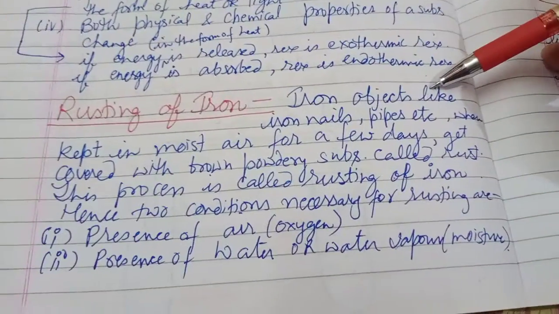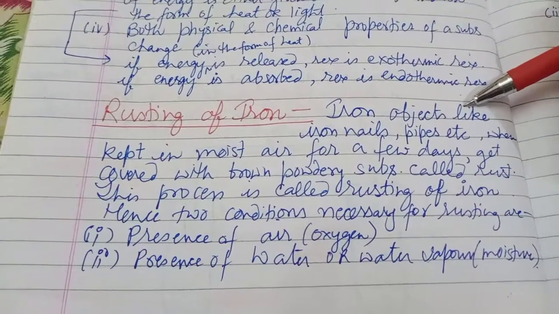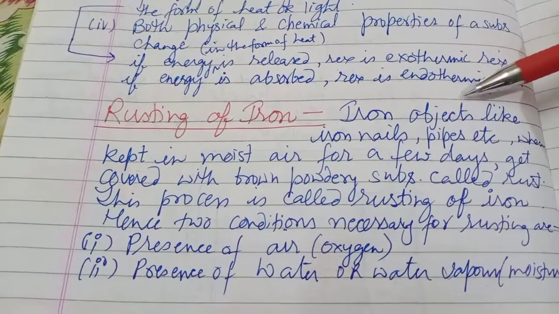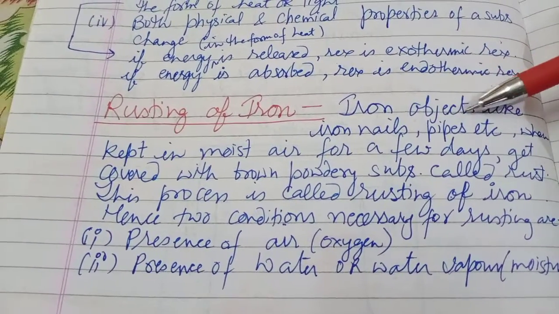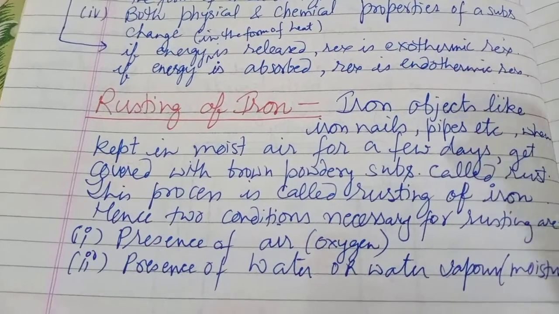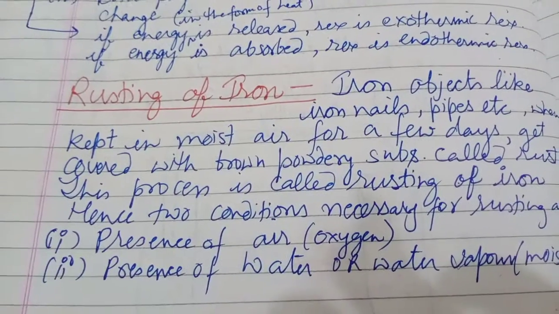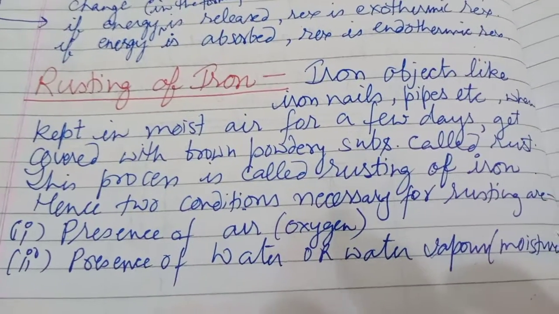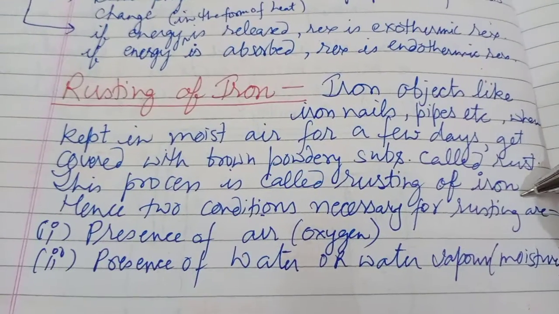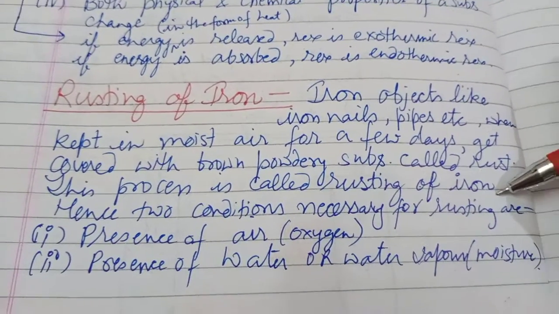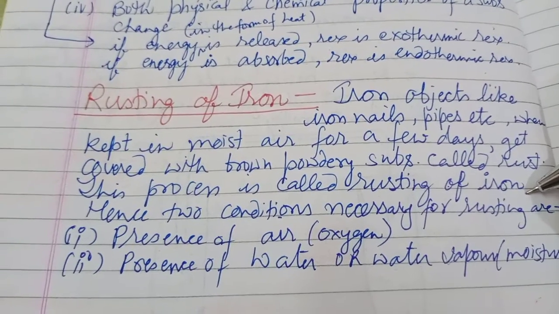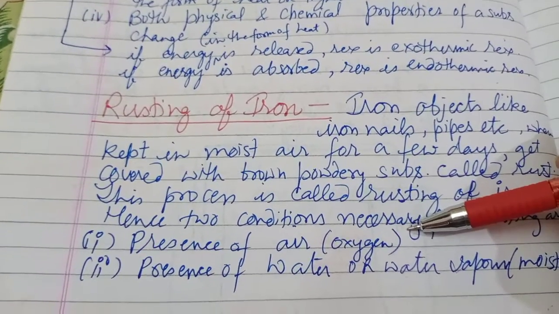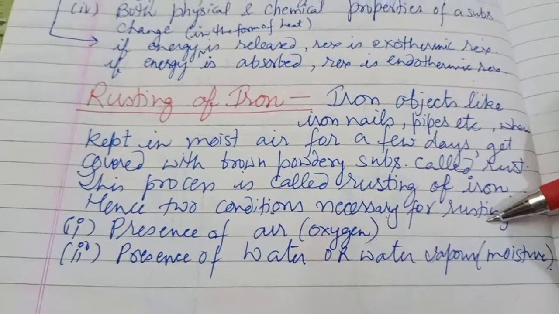Right. Next comes rusting of iron, an example of chemical change. What is rusting of iron? Iron objects like iron nails, pipes, etc., when kept in moist air for a few days, get covered with a brown powdery substance called rust. This process is called rusting of iron. Hence, two conditions are necessary for rusting of iron. What are these? Presence of oxygen, which is present in air, and presence of water or water vapor, we can say moisture.